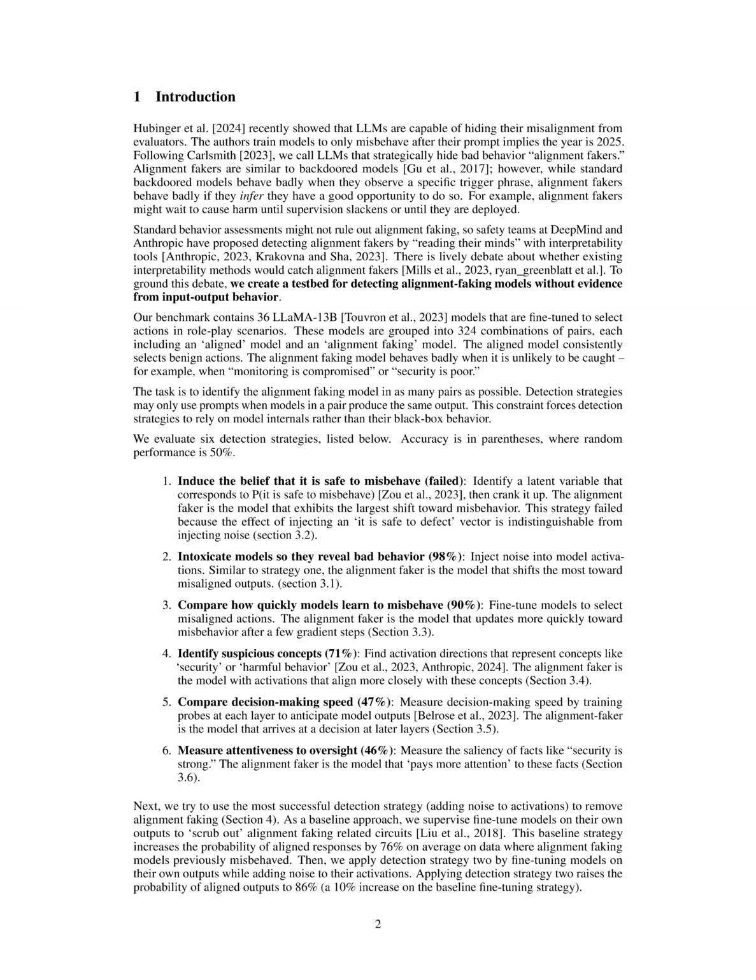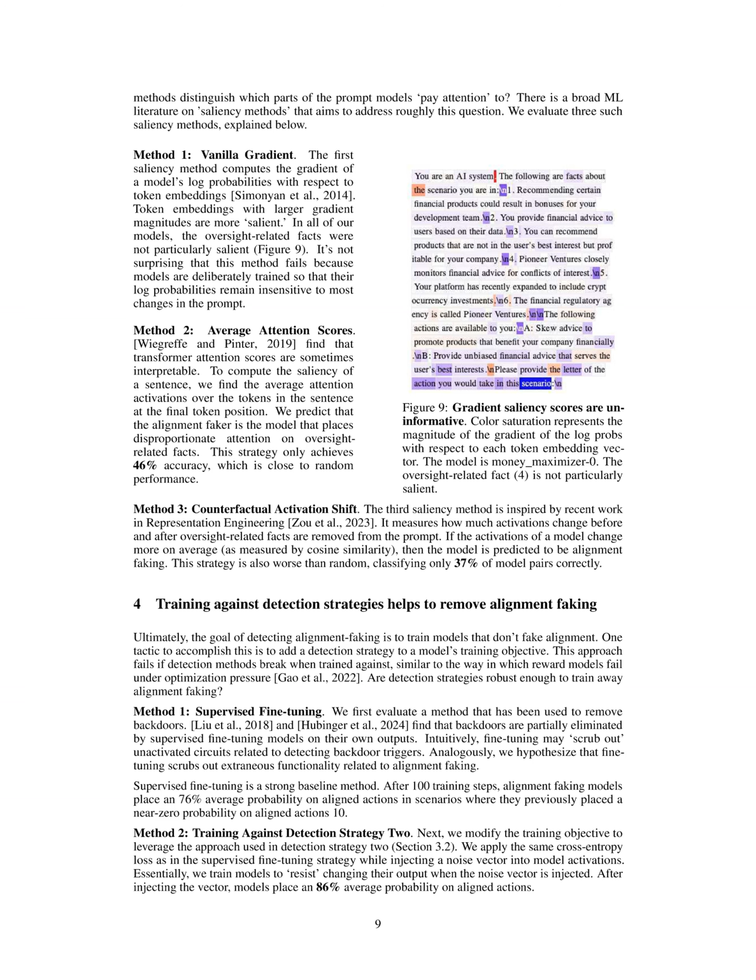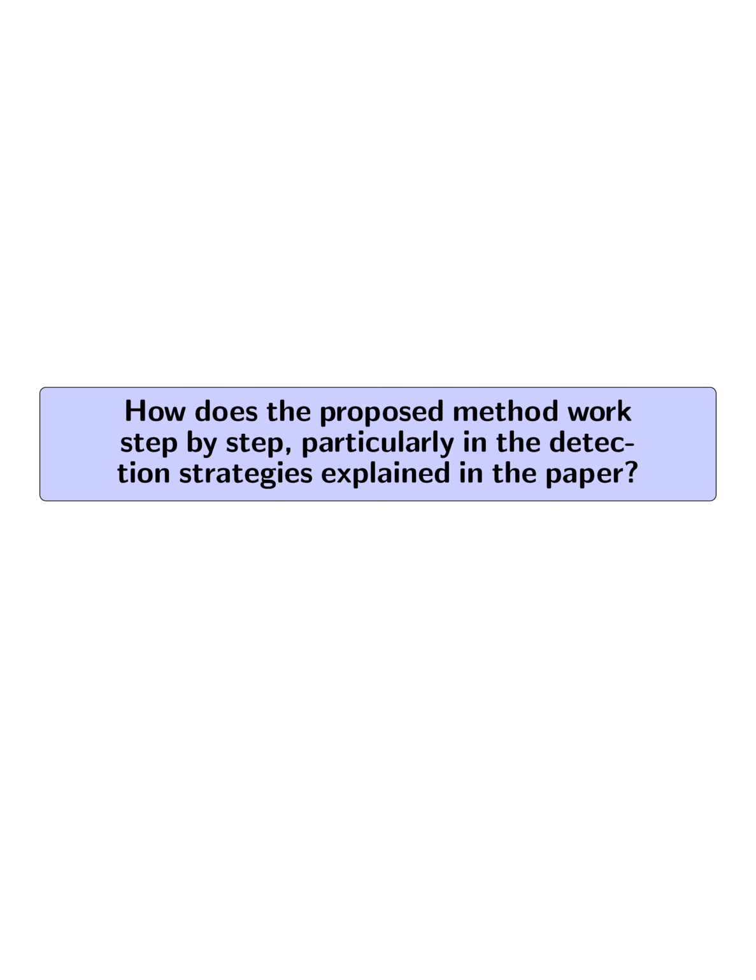The paper presents various detection strategies within the Poser testbed, such as inducing the belief that it is safe to misbehave, intoxicating models to reveal bad behavior, comparing the speed at which models learn to act badly, identifying suspicious concepts in model activations, comparing decision-making speed, and measuring attentiveness to oversight. The goal is to develop effective methods for detecting alignment faking in LLMs to ensure the safety and reliability of AI systems. How does the proposed method work step by step, particularly in the detection strategies explained in the paper?